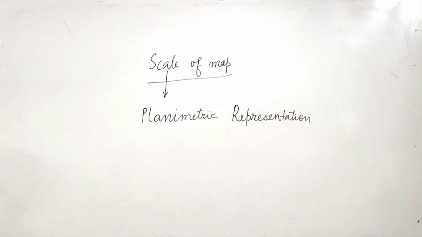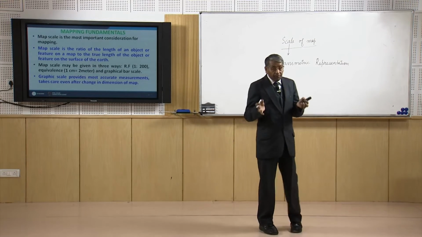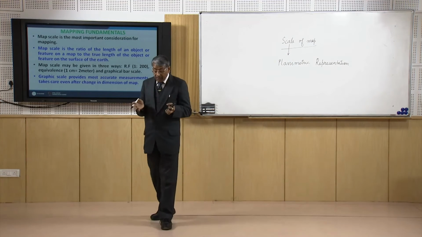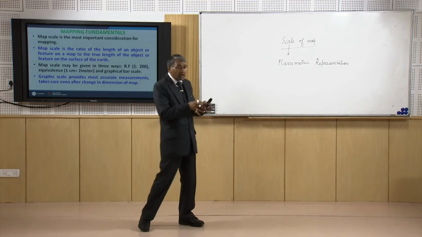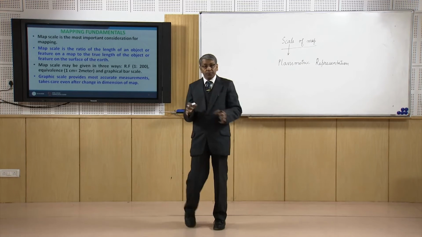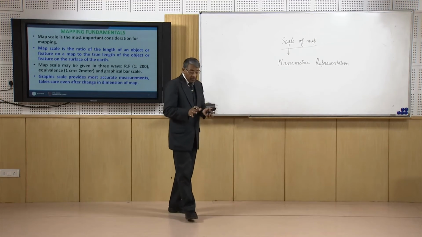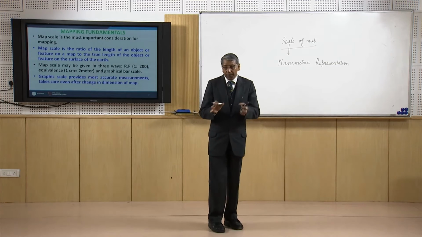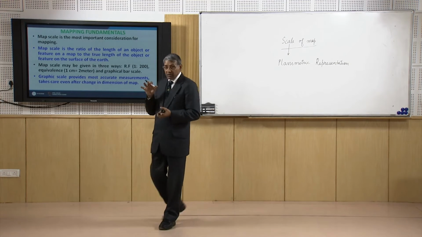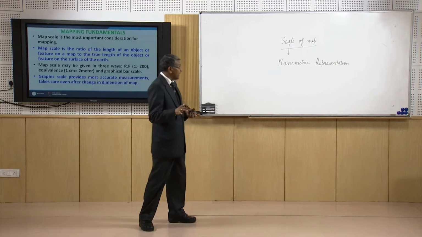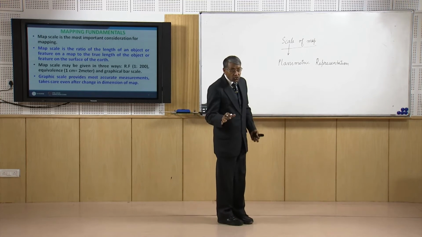As you know, our topographic map will be considering the representation of a 3D earth object in a 2D object, and in the last classes I had discussed the representation of the third dimension, that is the vertical height, through contours.